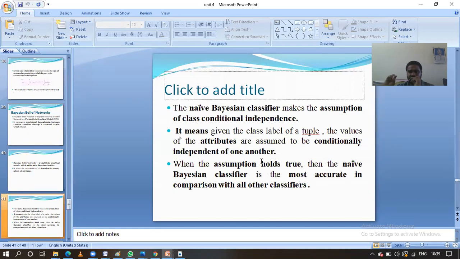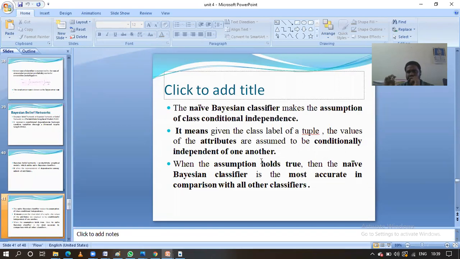That is the assumption we take in the naive Bayesian classifier. With the help of this assumption, the naive Bayesian classifier is the most accurate in comparison with all other classifiers. So what is the assumption, guys? One attribute is independent of another attribute.